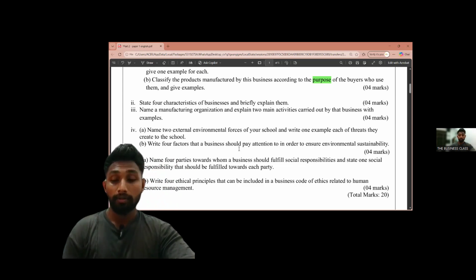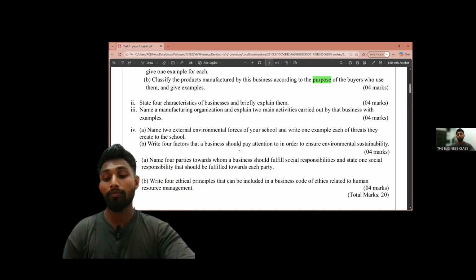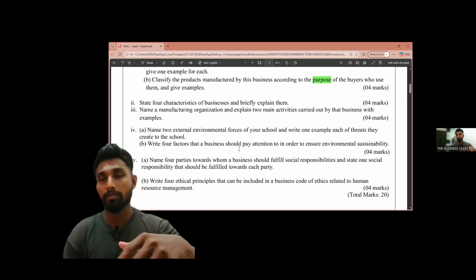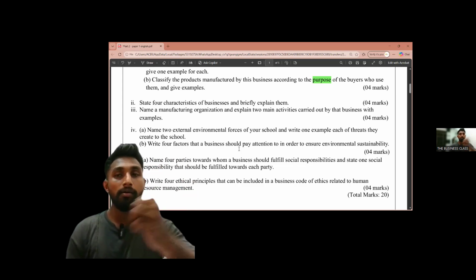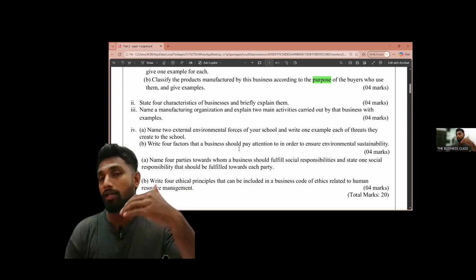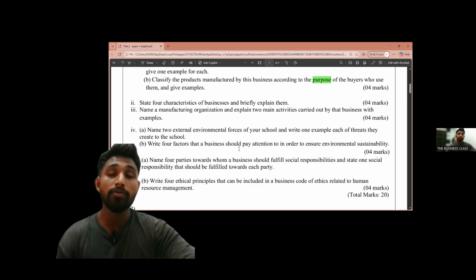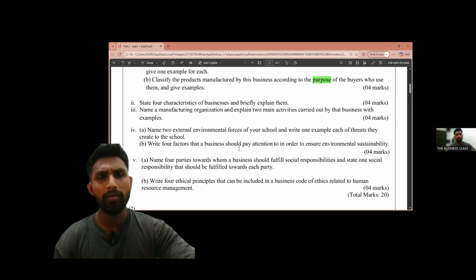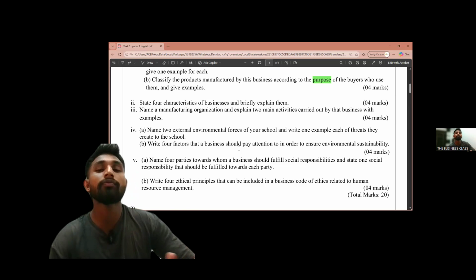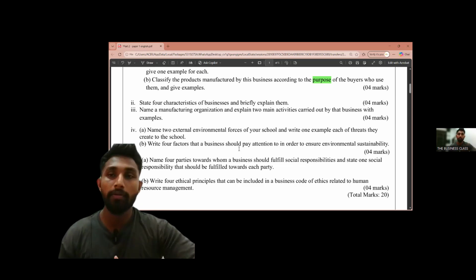Then the next expectation is earning profit or wealth maximization. One single behavior of a business is earning profits. There are some organizations that do not have the purpose of making profits, but most business organizations have the purpose of making profit, or else the benefit of the members.